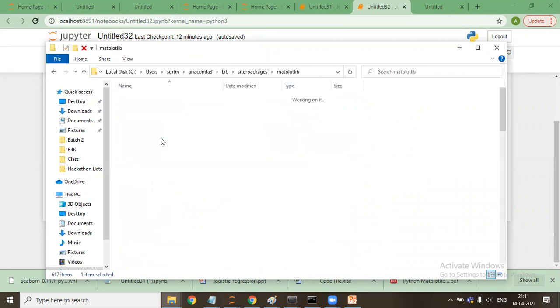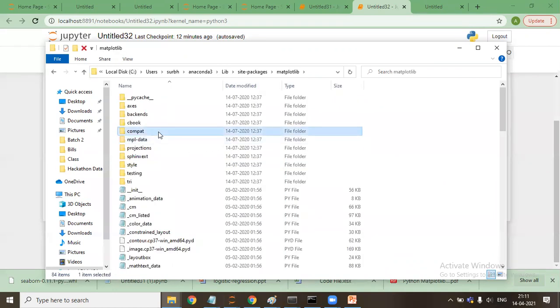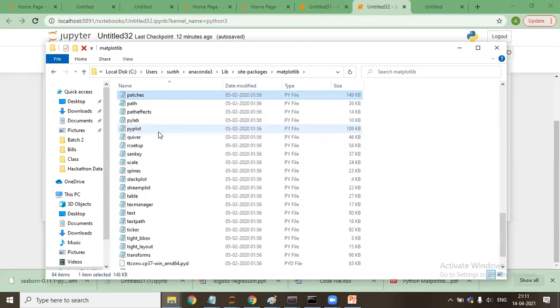It has a file that is known as pyplot. So I've been accessing this file when I say matplotlib.pyplot, which means matplotlib's folder, pyplot file, which has the capability of plotting. The rest of the files have some other capabilities.